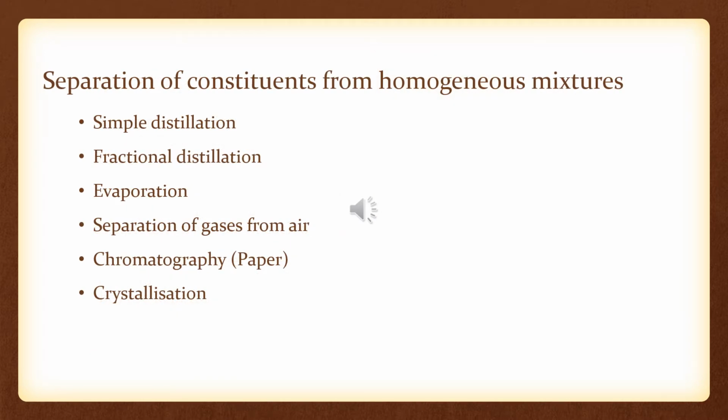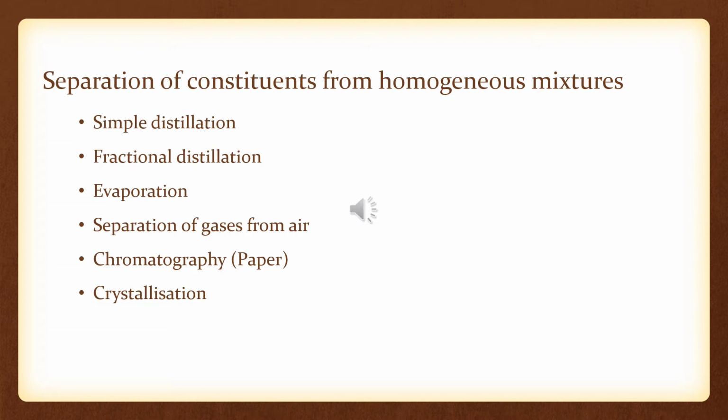Separation of constituents from a homogeneous mixture. Previously we had heterogeneous mixtures, which are not miscible and can be separated. But when we are talking about homogeneous, we are talking about those which are already mixed, so it is quite difficult to separate the solute and solvent.